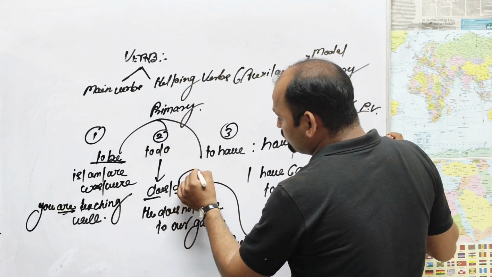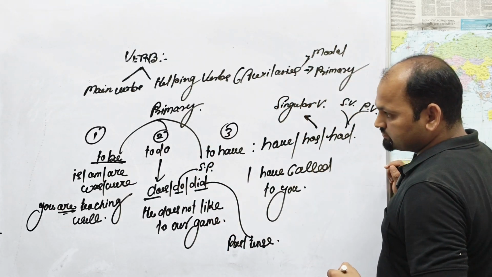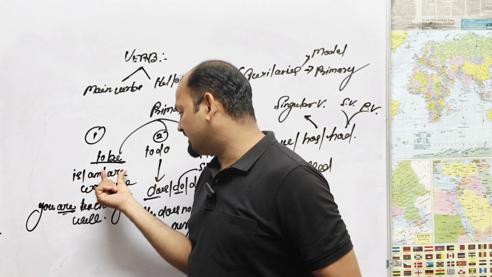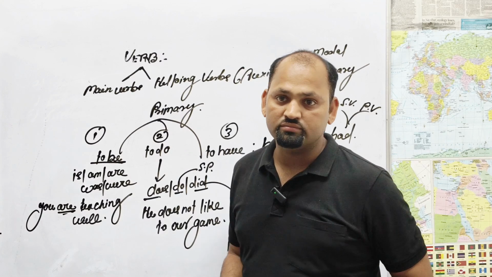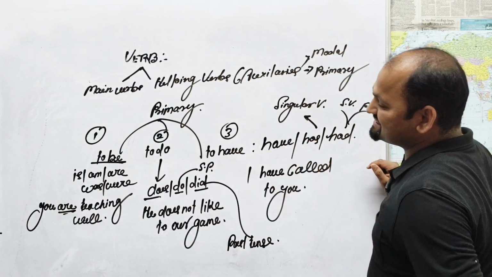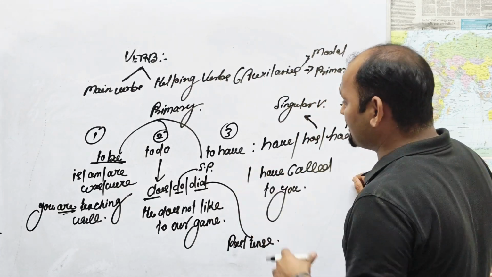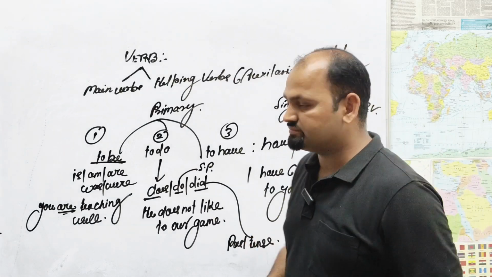Do we can use for simple present. Is singular, am with I, are for plural, was for singular, were for the plural. These are the key factors. We can just draw this sketch in a copy so that you can prepare them for a long period of time. Very sensible. Wow, what a nice example.